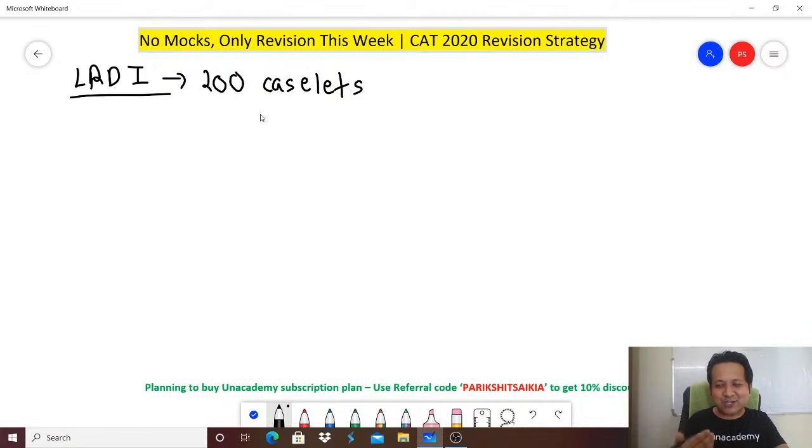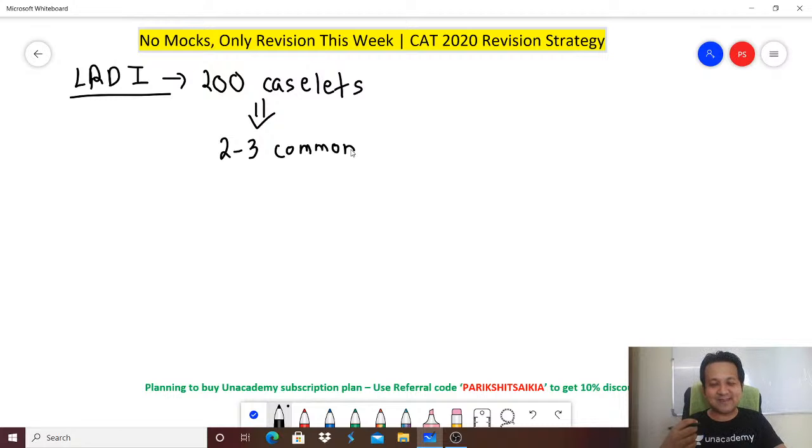You know what? There is a high chance, right? Can you say that, okay, out of the 200 caselets, I will not get even a one common? There is a chance that you might get 2 or 3 common. Very good chance, right? Whatever the probability of not getting anything common, there is an equal probability of getting 2 to 3 common. Now trust me, it would be a disaster.